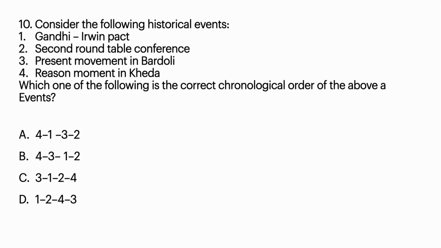Tenth question, consider the following events. Gandhi-Irwin Pact, Second Round Table Conference, Bardoli Peasant Movement, and Peasant Movement in Kheda. So actually, first is the Kheda Movement. So here, the Kheda movement took place in 1918. Bardoli Satyagraha took place in 1928. Second Round Table Conference took place on 7th September 1931. Okay, and Gandhi-Irwin Pact took place on 5th March 1931. Okay, so here 4, 3, 1, 2, that is option B is the correct answer.